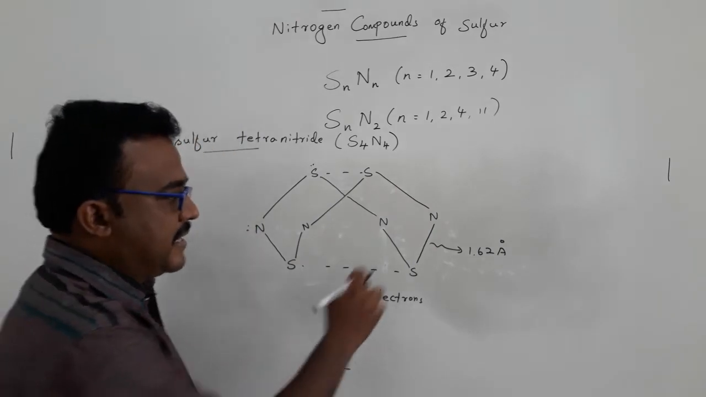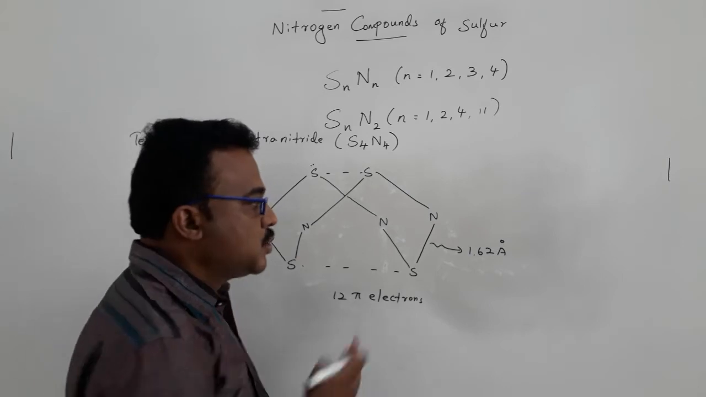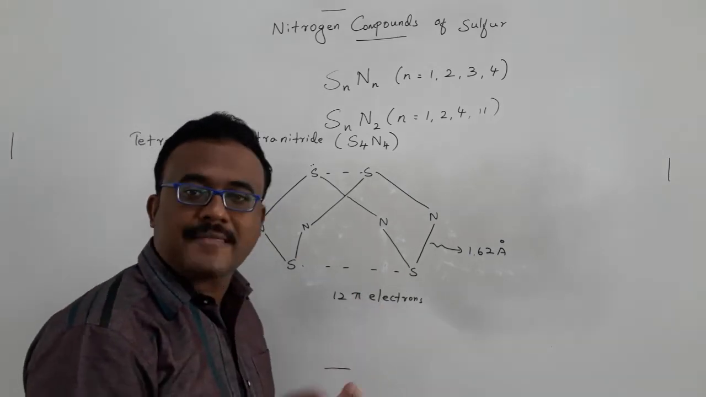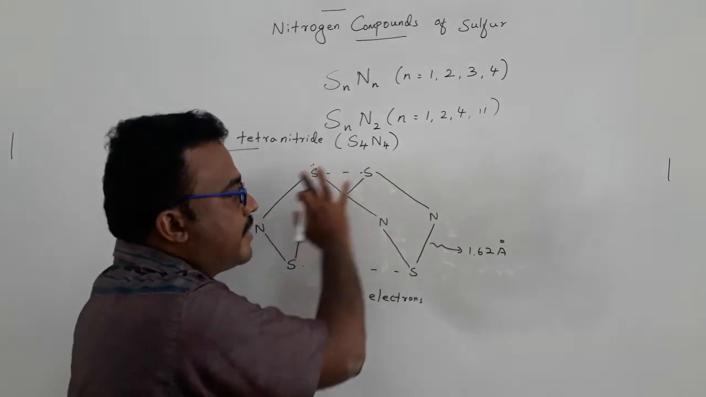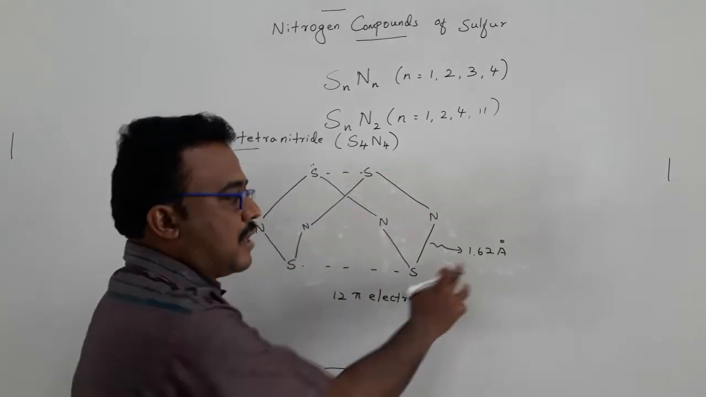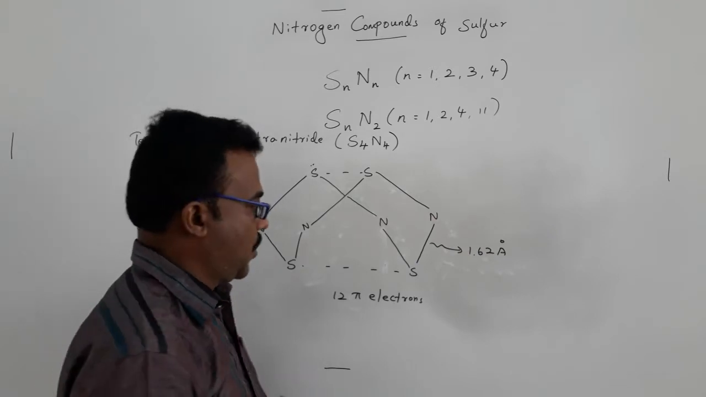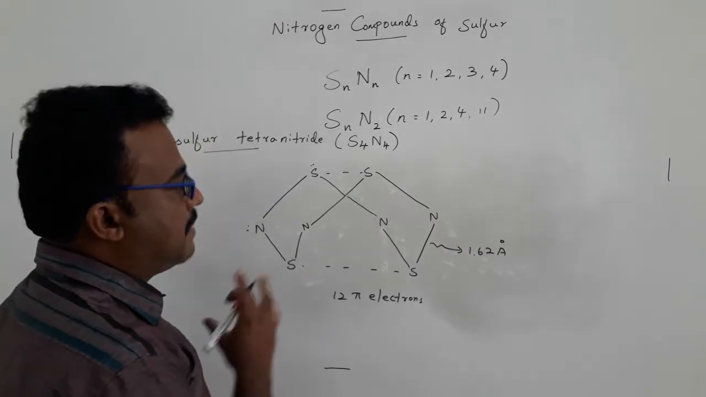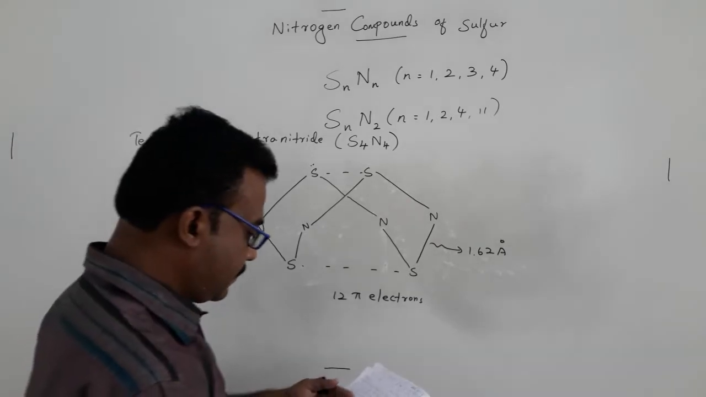The interesting part: all the sulfur-nitrogen bonds are approximately equal, at 1.62 Angstrom. So here there is no localized double bond. All the pi electrons are delocalized over the entire cage. That's why it has a bond length around 1.62 Angstrom. So these are some of the structural features of S4N4.